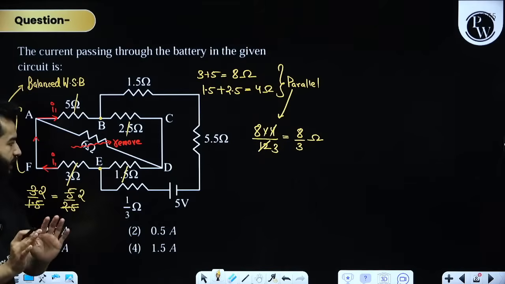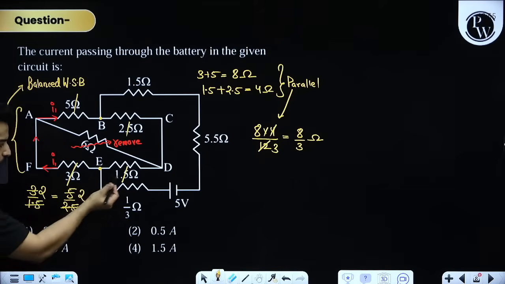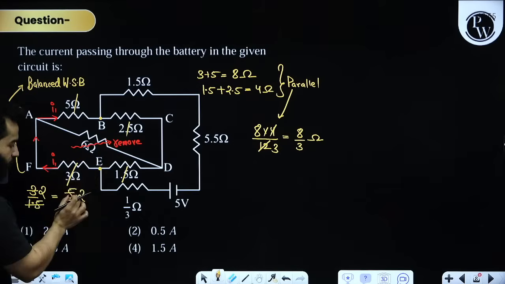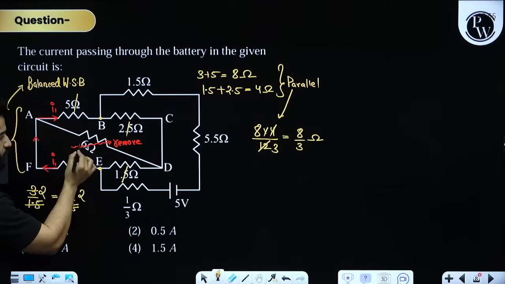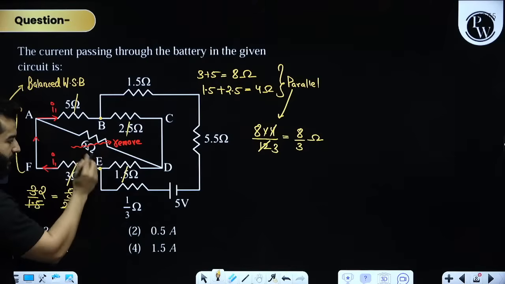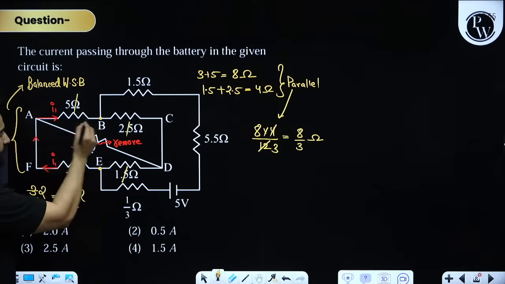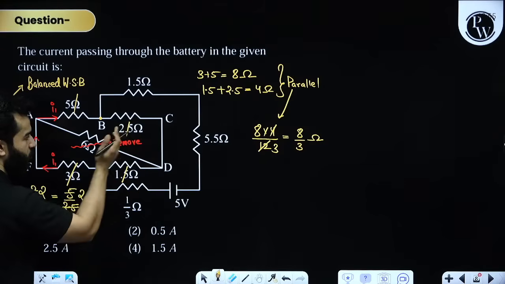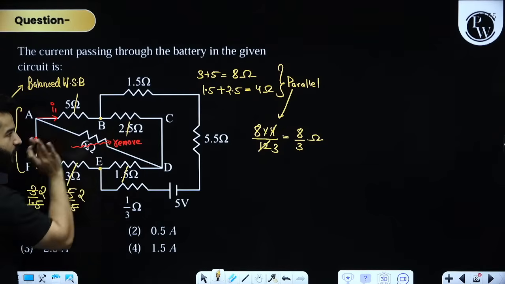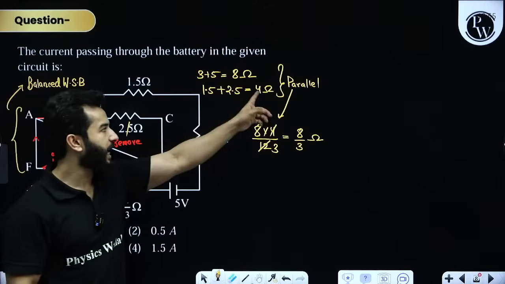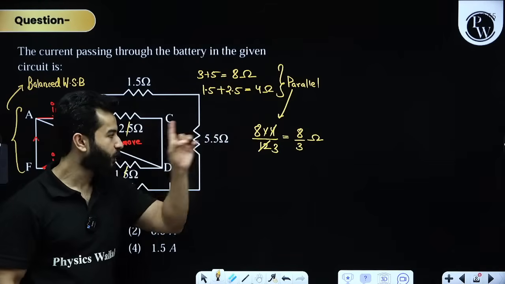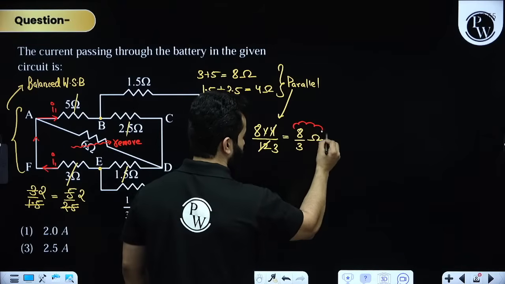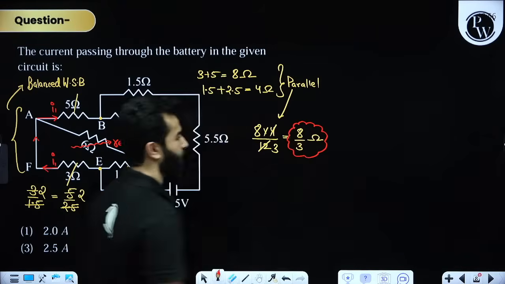Hopefully everything is clear, my dear friends. Please see, 3 divided by 1.5 is 2. 5 divided by 2.5 is 2. That means this is a balanced Wheatstone bridge. I can remove this 6 ohm. In this case, these two are going to be in series combination, these two are going to be in series combination, and these two are going to be in parallel combination. That means 8 and 4 are in parallel combination. Finally, the equivalent of this parallel combination will come out as 8 by 3 ohm.